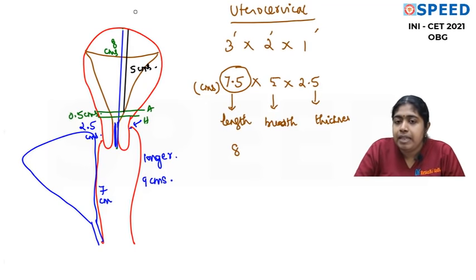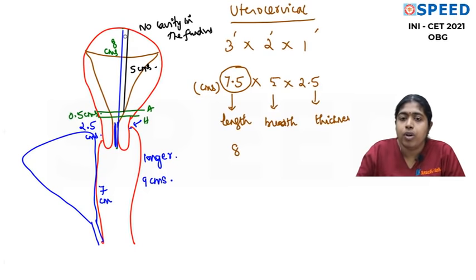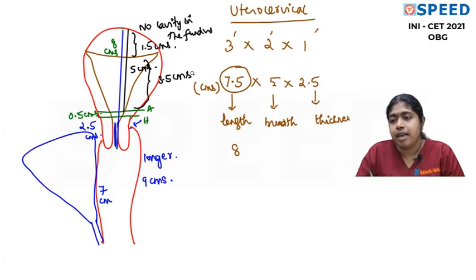And please understand that there is no cavity in the fundus. There is no cavity in the fundus. This fundus is a thick muscular wall. Now this is 1.5 centimeters and the cavity only is 3.5 centimeters. So any number from this can come in the exam. I'll list all the questions now. Come on, we'll finish this.